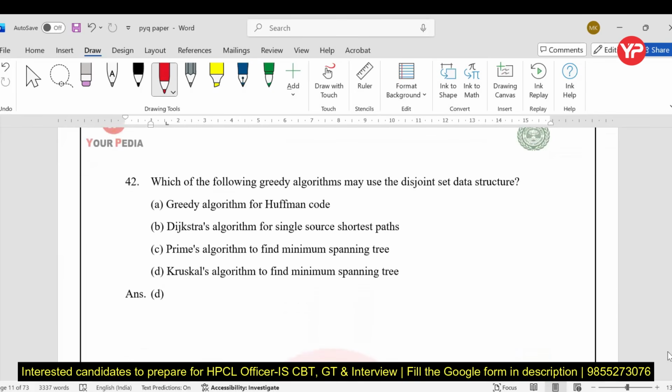Now, again a very easy problem, my dear students. Here it is talking about which of the following greedy algorithms may use a disjoint set data structure. In Huffman coding, we are using a priority queue data structure. Here in Kruskal, we are using the disjoint set data structure, the find-union concept, my dear students. So D is the right answer.